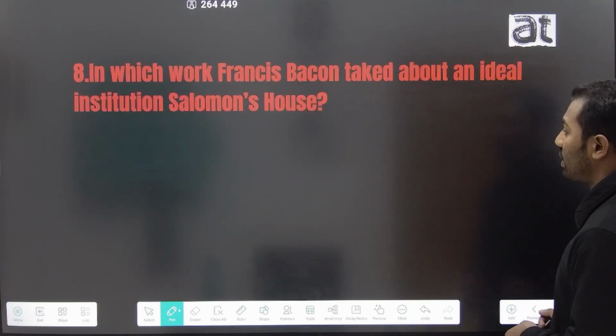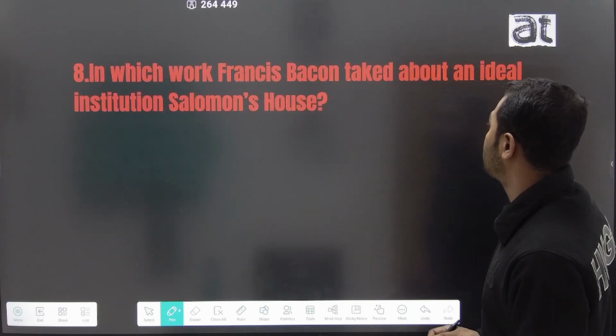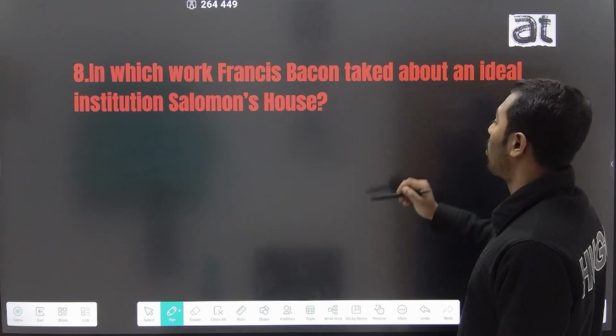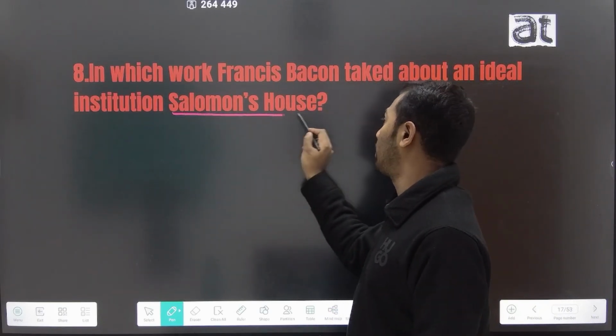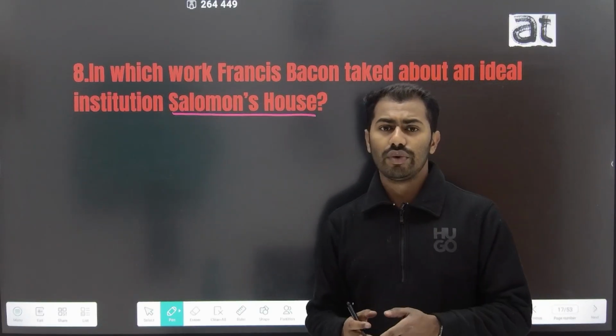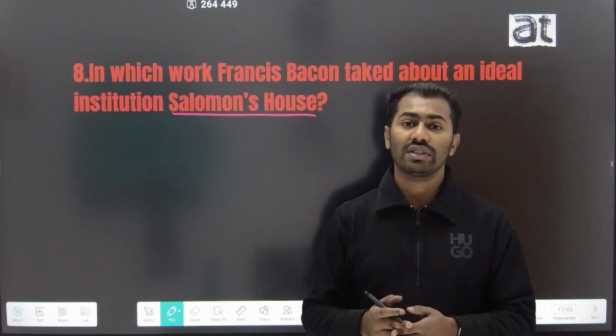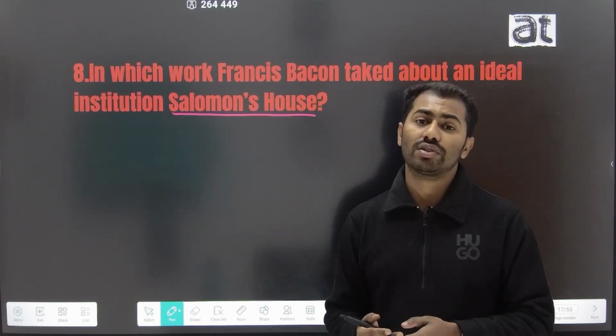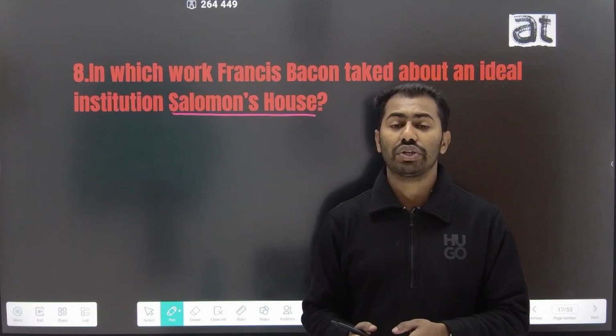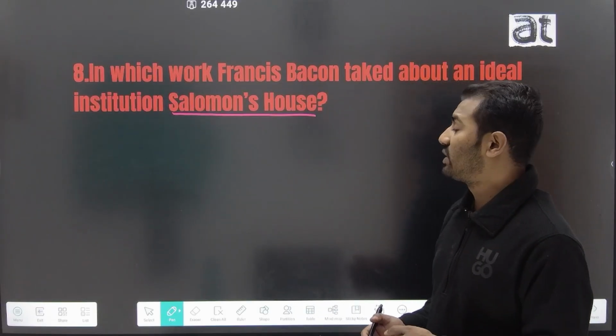The eighth question is: in which work did Francis Bacon talk about an ideal institution, Solomon's House? In which work does Francis Bacon imagine creating an ideal institution which is known as Solomon's House?